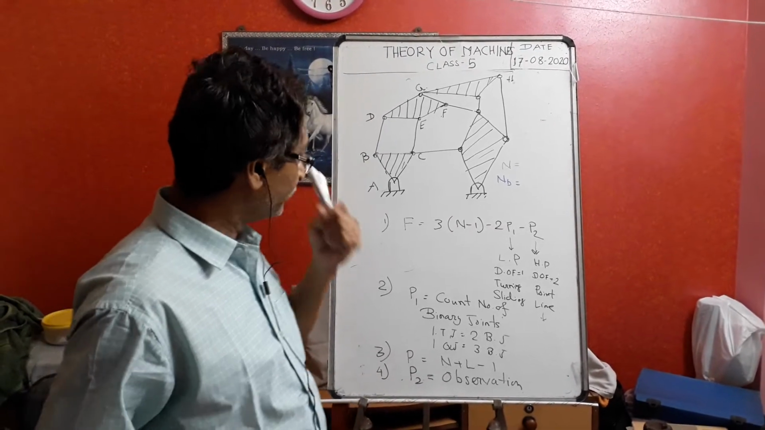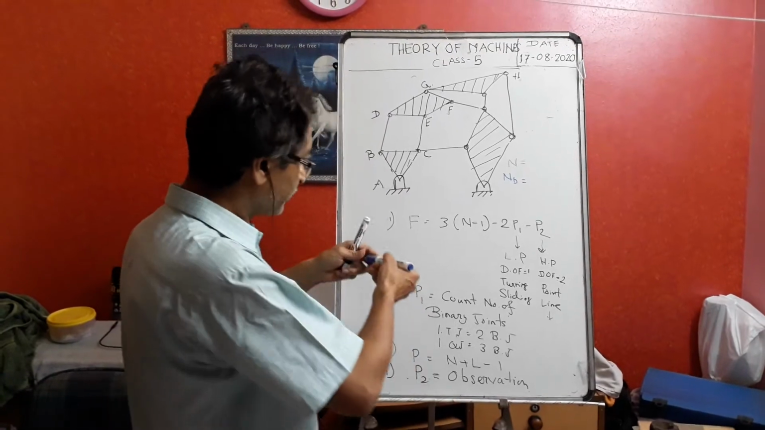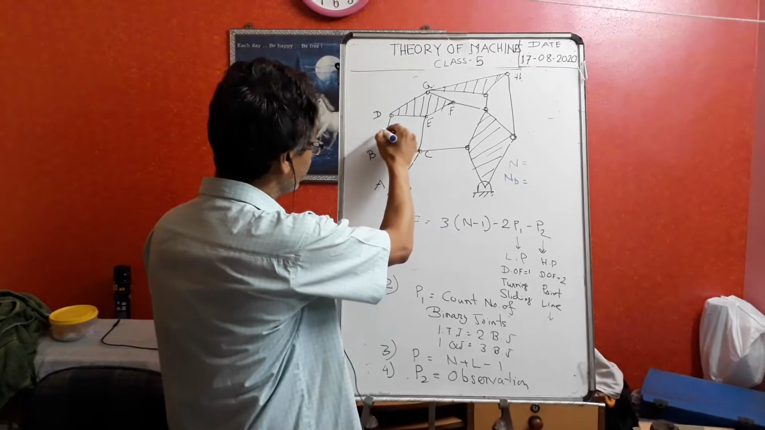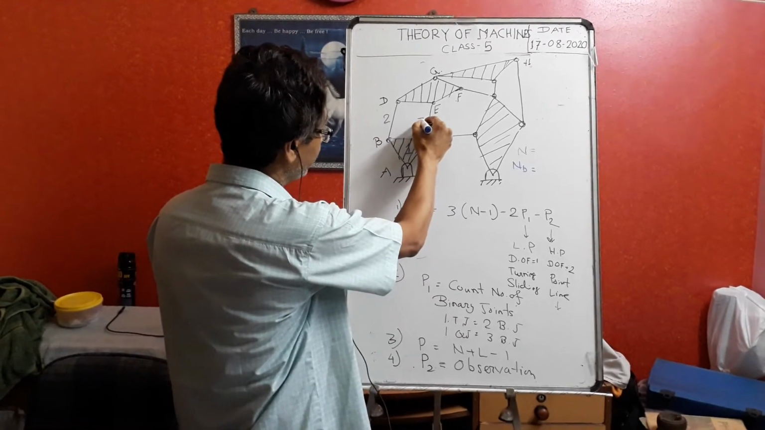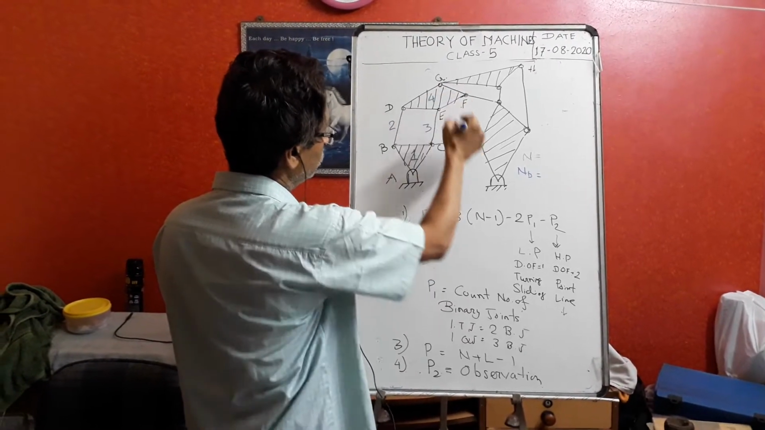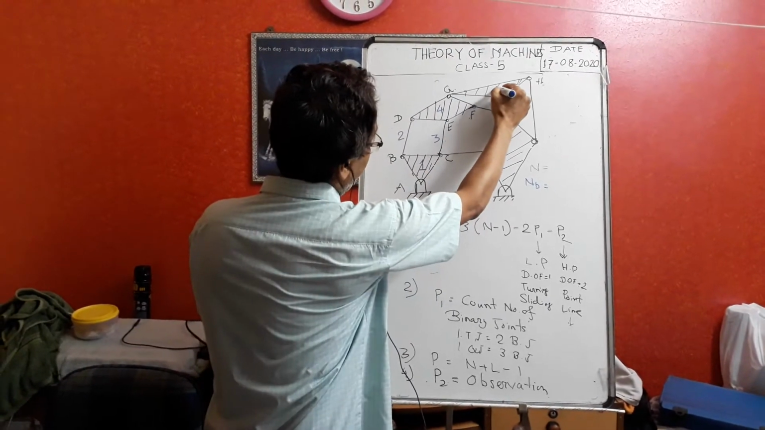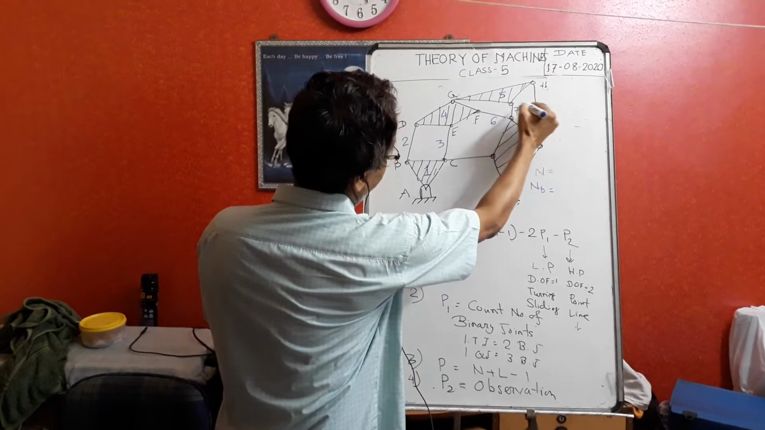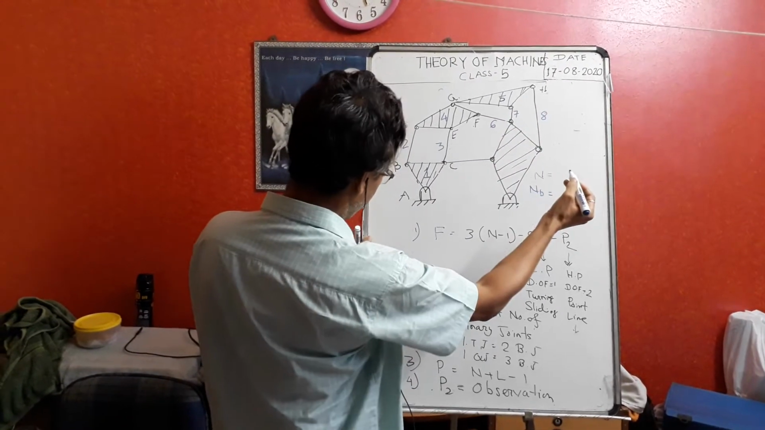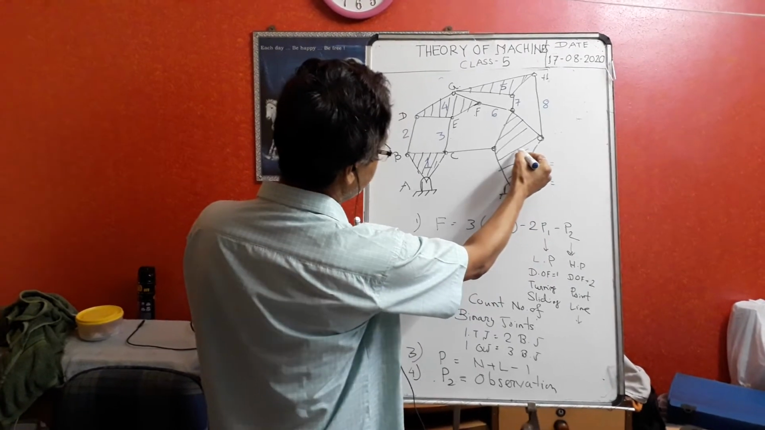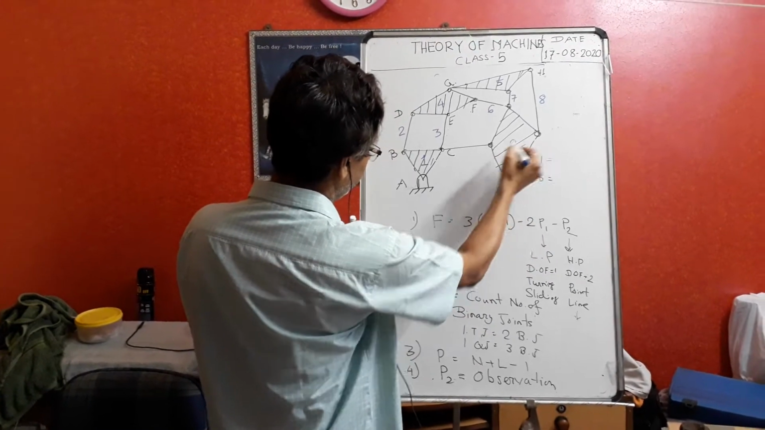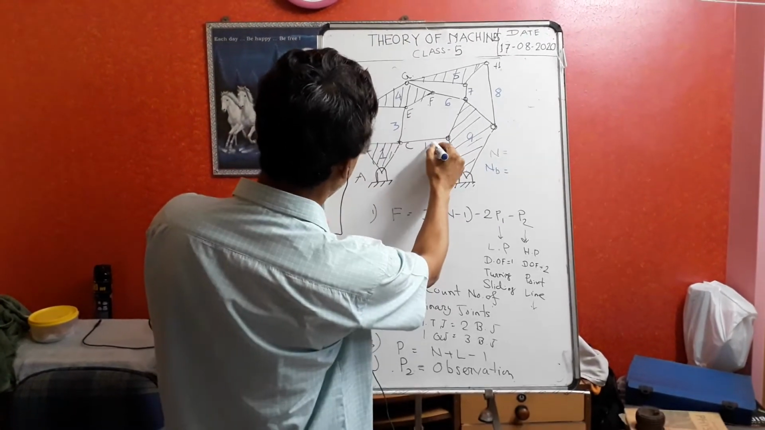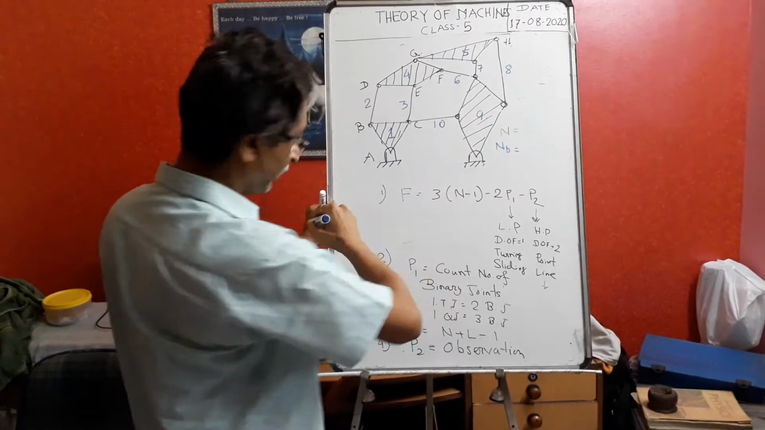Let us name the joints. First, this is link 1. This is link 2. This is link 3. This is link 4. And this is link 5. This is link 6. This is link 7. This is link 8. And this is link 9. This is link 10. And this is